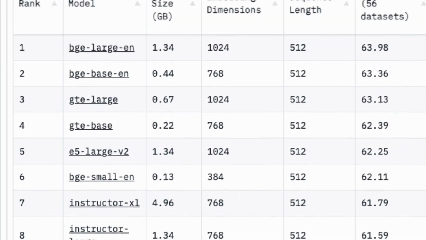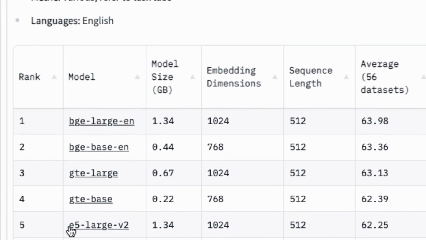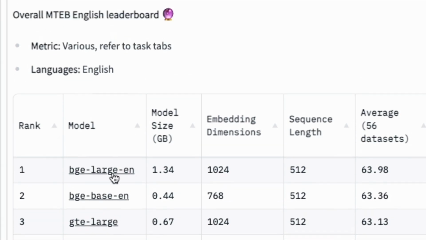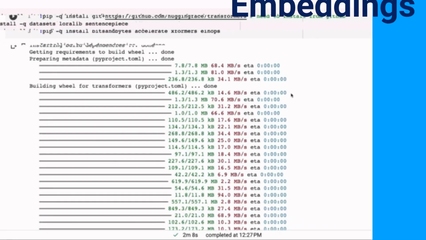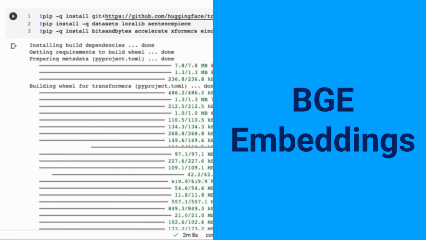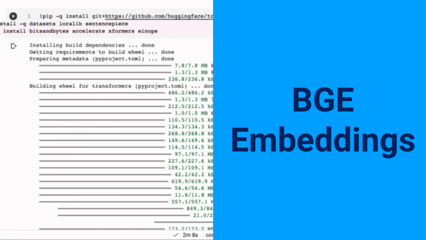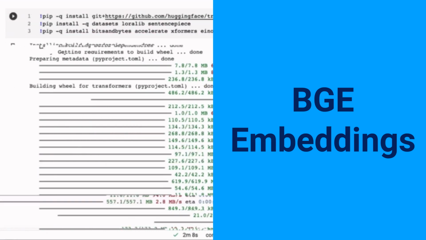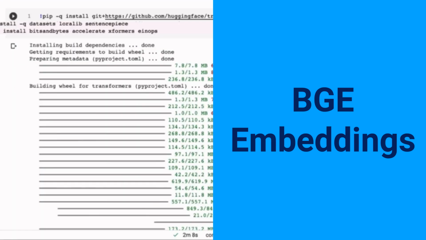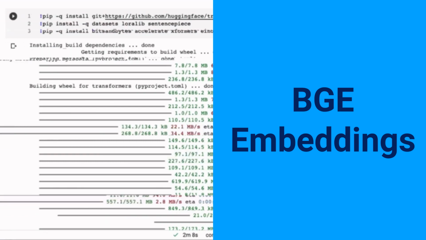Just as of the past few days, we have a new leader on this leaderboard, and these are the BGE embeddings. So in this video, I'm going to go through looking at the BGE embeddings and using them with LangChain to do some retrieval QA with a Chroma vector store, and we're going to look at putting all this together. So let's jump into it.